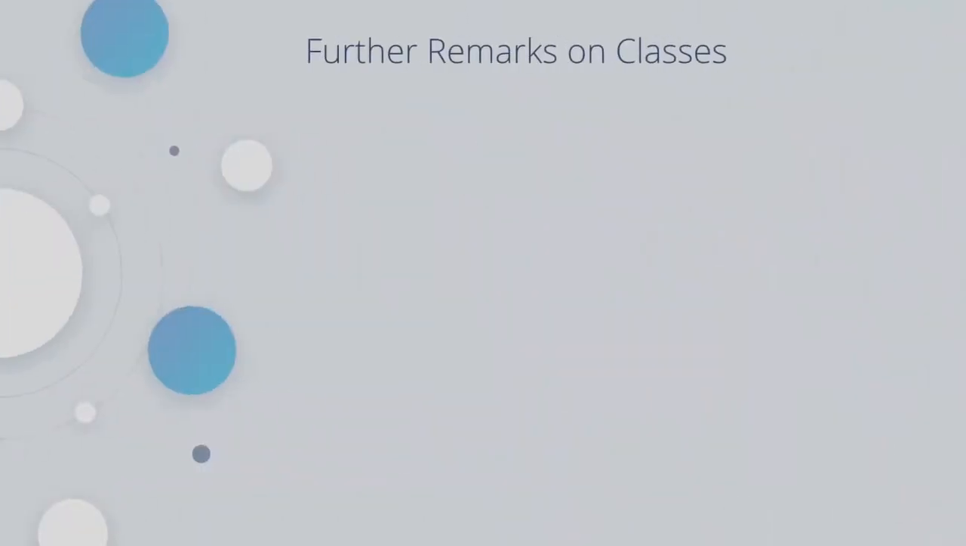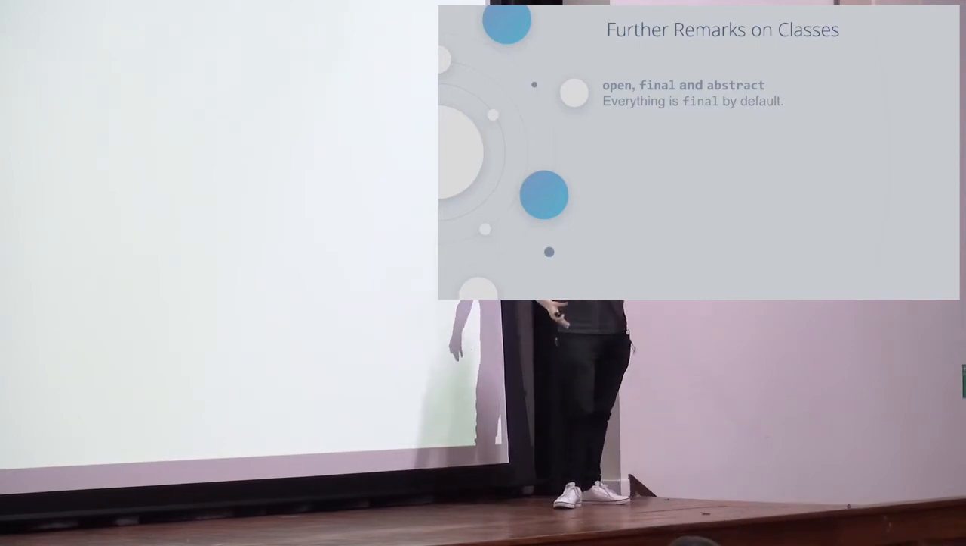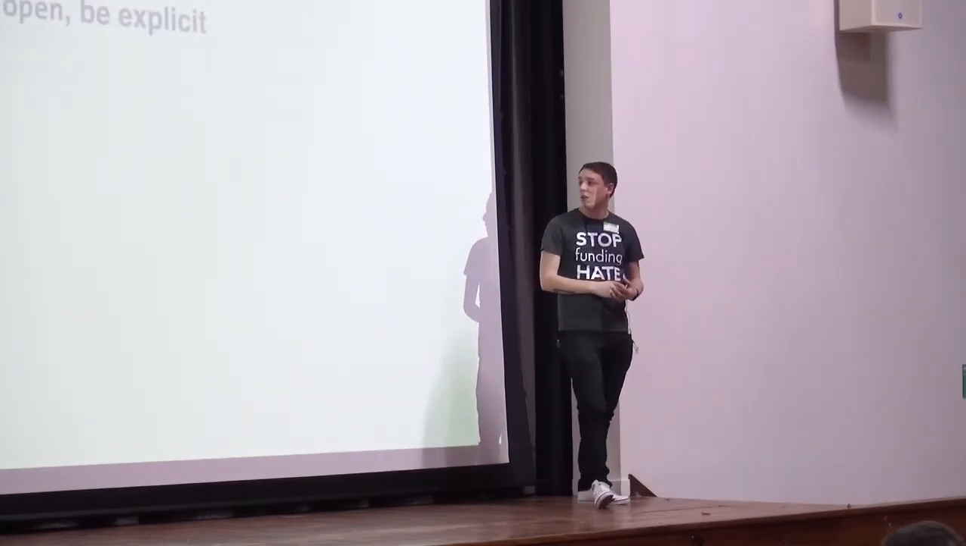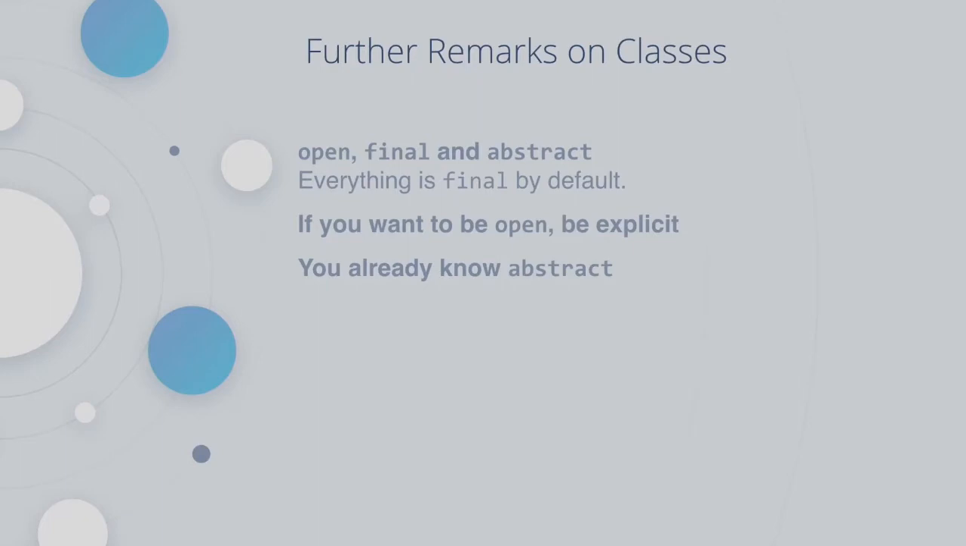So, some further remarks on classes, okay? So, everything is final by default, and what that means is you can't inherit from it by default, okay? So think sealed in C#, where you put the sealed keyword on it, you can't inherit from that class. It's like that by default, and sealed has a slightly different meaning in Kotlin, which we'll get to in a little bit. If you want to make it so it's not final, you have to explicitly say it's open, so use the open keyword. And then you already know what abstract means. It's the same sort of thing, right? It's just a class you can't new up explicitly, you have to inherit from it, right? Everybody with me still? Cool.